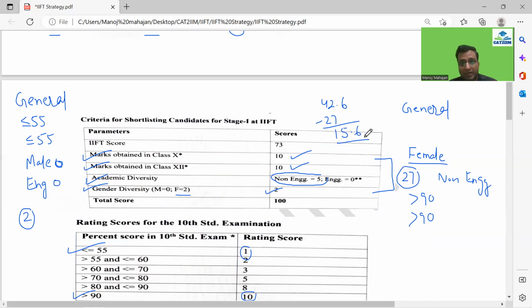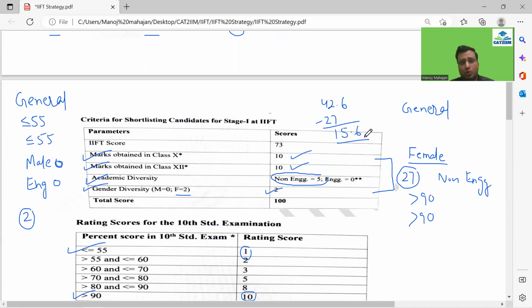So if you now calculate the IIFT score which you actually require to get a call based on the past years, that is 2022-24, it would definitely change. It would be closer to it, maybe higher, maybe lower. I'm just giving you the idea based on the previous cutoffs.